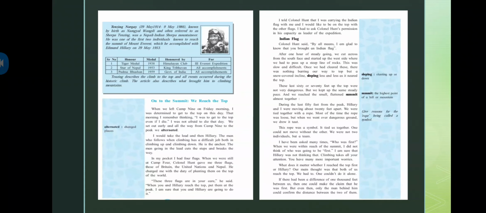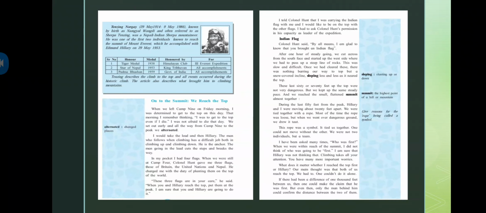Then Tenzing describes the climb to the top and all the events that occurred during the historic climb. The article also describes what brought him to climbing mountains. Now, Tenzing is basically describing the climb to the top. While climbing, what was exactly the experience of this historic occurrence, that's what he is explaining over here.